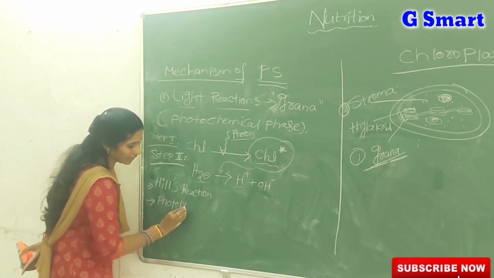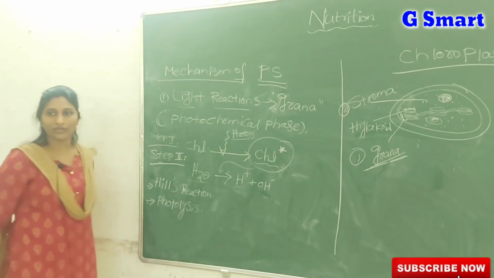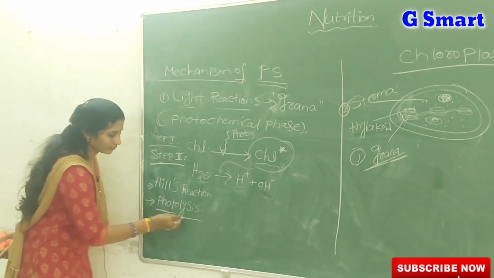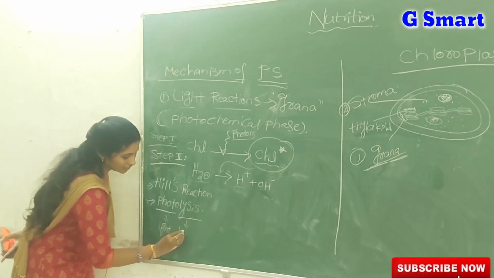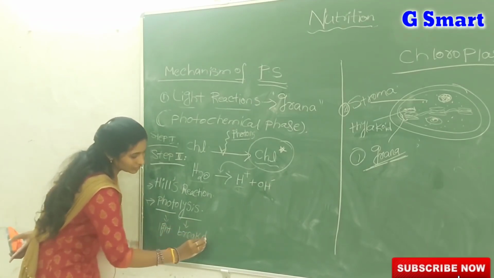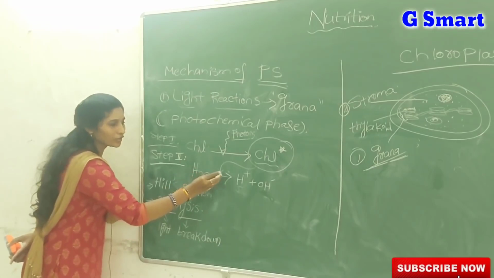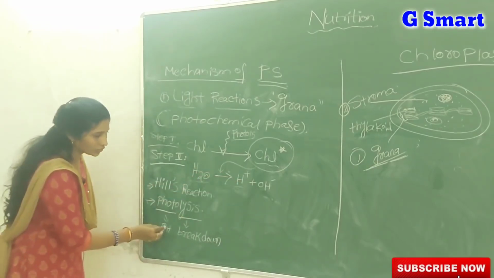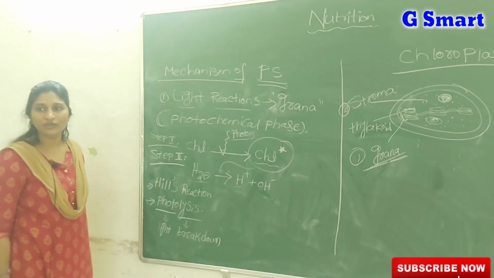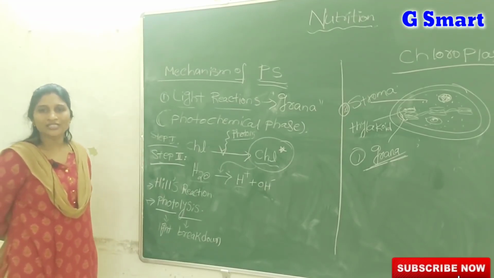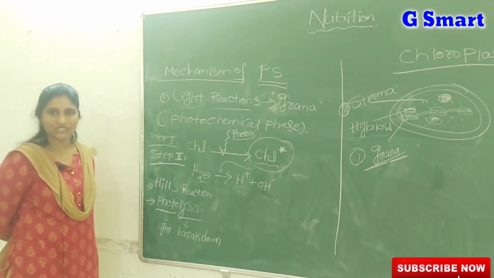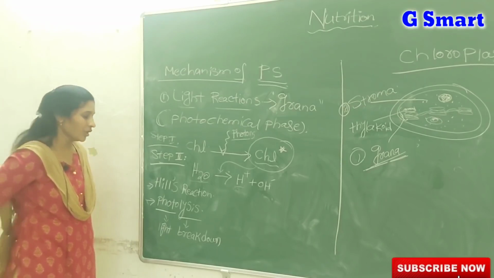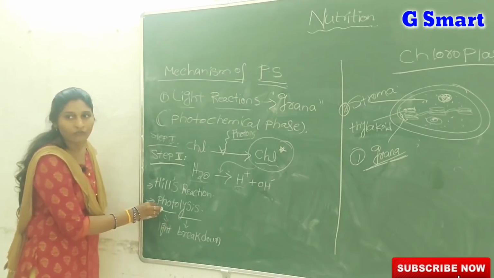Many times in a 1 mark question they ask what is meant by photolysis of water. So listen carefully. Photo means light. Lysis means breakdown. The water molecule is broken down into two respective ions by using light energy. That's why we call this step photolysis. What is being broken down here? The water molecule, by using the light energy of the photons which is already captured by the chlorophyll molecule. So this step we call photolysis.